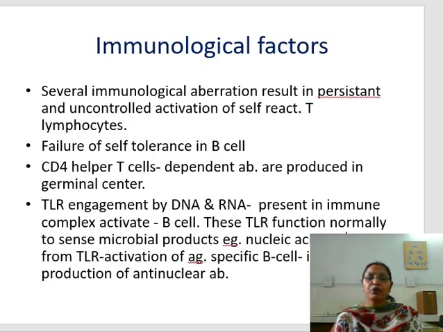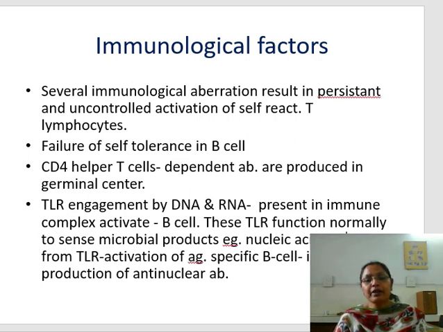Immunological factors. Several immunological aberrations result in persistent and uncontrolled activation of the self-reactive lymphocytes. Failure of self-tolerance in the B cell: CD4 helper T cell-dependent antibodies are produced in the germinal center, because CD4 T cells provide positive stimulation for the production of antibodies by the B cells, which convert into plasma cells and produce antibodies.